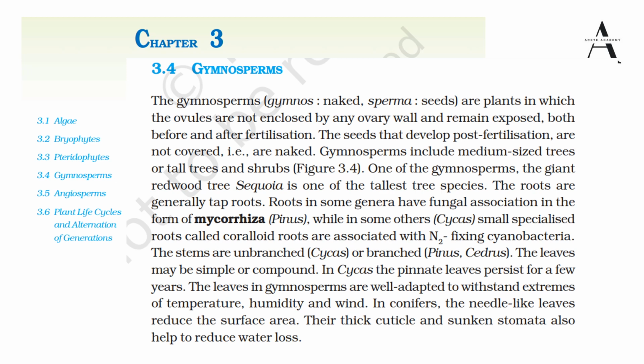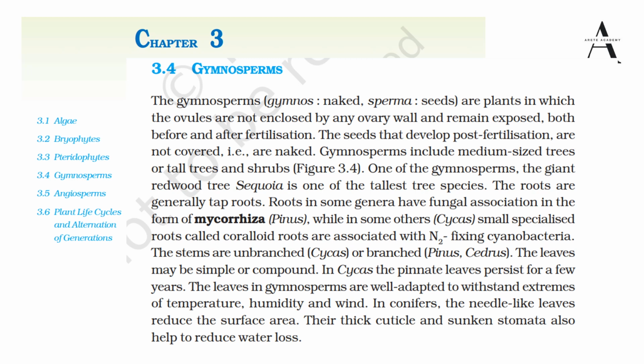One of the gymnosperms, the giant redwood tree, is one of the tallest tree species. So they are gymnosperms. The scientific name has been given here on the screen. You can see Sequoia, Sequoia. Sometimes UPSC gives the scientific name and tries to confuse us. We will discuss it by the end of the video, then you will understand why the scientific name. So the redwood tree is a gymnosperm. It is an example of a gymnosperm, and the scientific name is Sequoia.